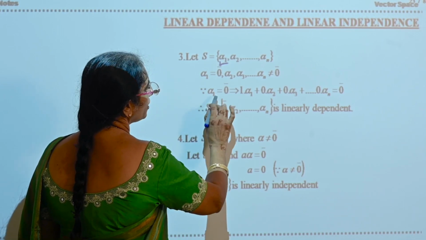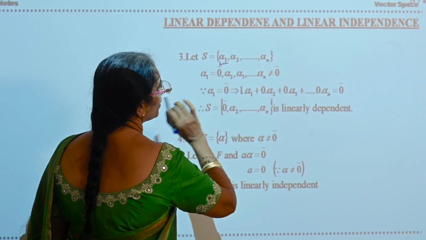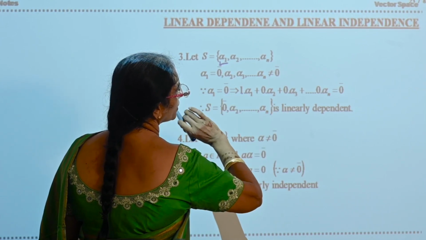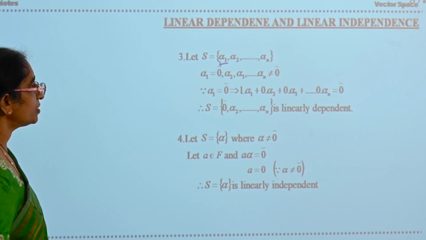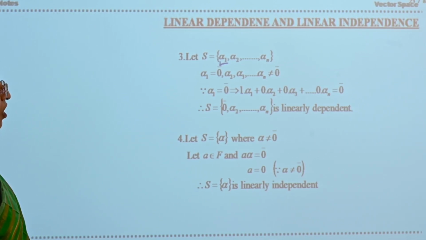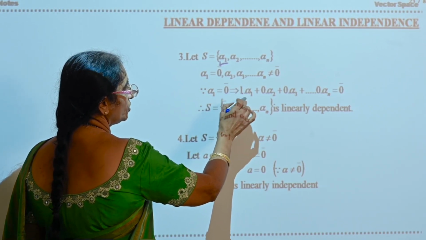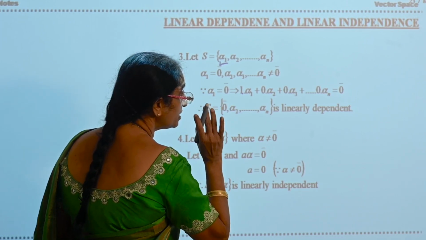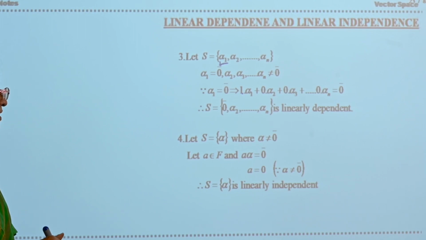So if you take alpha 1 is equal to 0, then you can write 1 into alpha 1 plus 0 into alpha 2 plus 0 into alpha 3 plus so on 0 into alpha n is equal to 0 bar. Is it? So all the constants are becoming zeros because alpha 1 is 0, 1 into 0 bar is 0. So therefore any set which is containing 0 bar is linearly dependent.